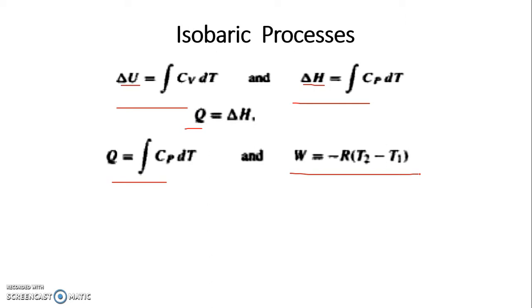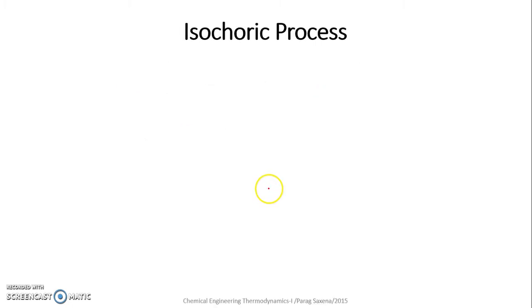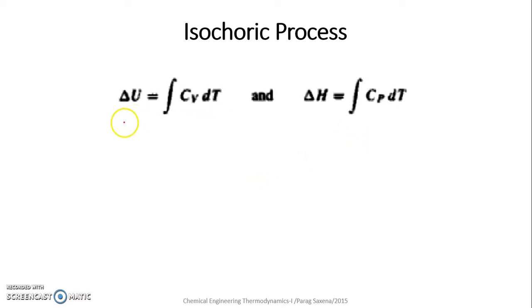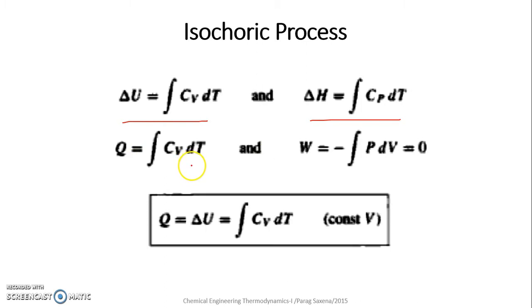So when I solve a numerical, I can use various ways to solve that. There is no set rule for the equations. However, for developing this set of equations, I have arrived at W is equal to minus R times T2 minus T1. And in the same way, for an isochoric process, or a constant volume process, work is going to be 0 because there is no change in volume. Delta U is this, delta H is this, and delta U is equal to Q plus W, so that becomes equal to Q. So this is for an isochoric process.